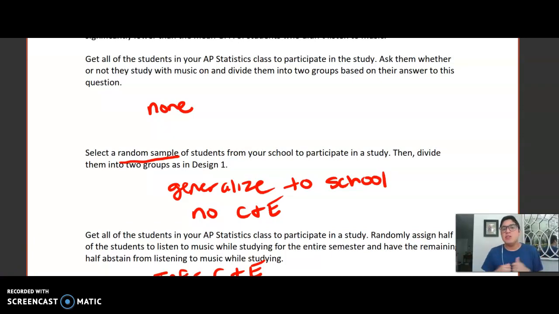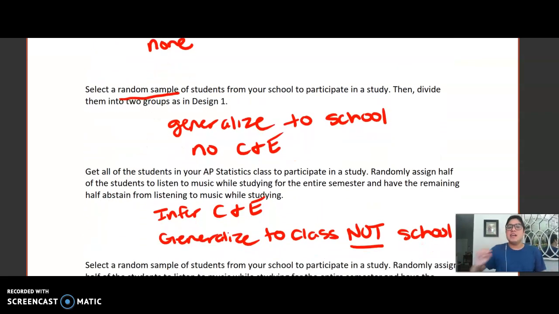Now, let's suppose we get all our students in the class, and then we ask them whether or not they listen to music, and then we divide them into 2 groups. No random assignment, no random sampling. There's not really much inference we can have here. Even if there is a statistically significant result, we only looked at our class.